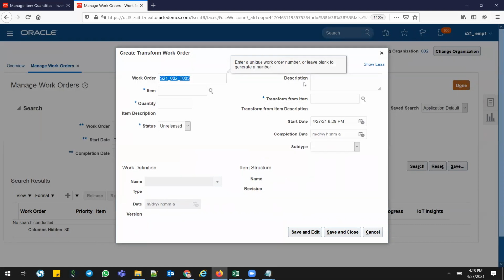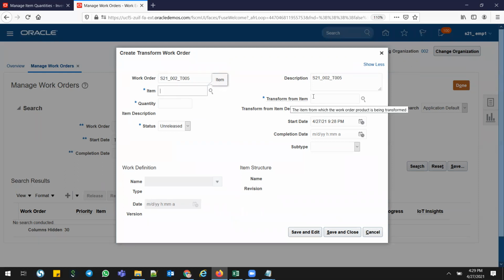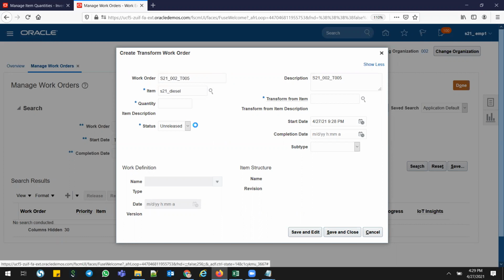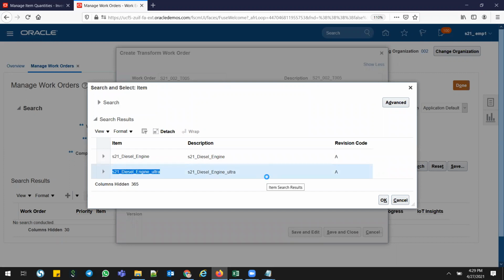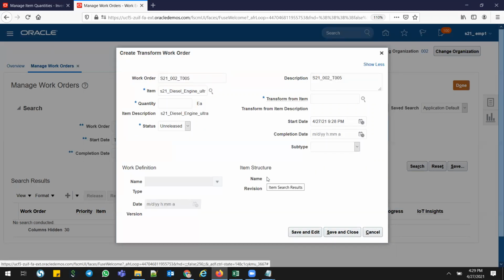I'll give the description the same. And this is the item which I am going to upgrade. This is the transform-from item, the lower grade item. This is the to item, the higher end item. So S21 diesel engine ultra is my upgrade item, and this is my lower grade item.